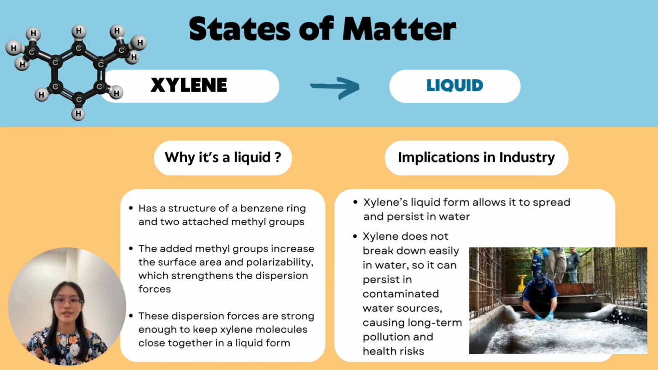Lastly, the state of matter of xylene is a liquid. This is because xylene has a structure of a benzene ring and two attached methyl groups. The added methyl groups increase the surface area and polarizability, which strengthens the dispersion forces. So, the dispersion forces are strong enough to keep xylene molecules close together in liquid form. Same as benzene, the liquid form of xylene also allows it to spread and persist in water. When xylene is in contact with water, it does not break down easily and it can persist in contaminated water sources, which will cause long-term pollution and health risks.